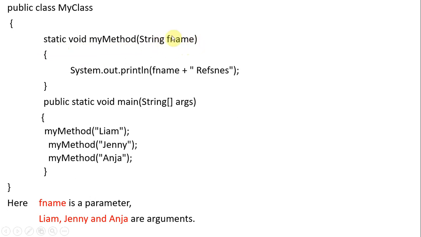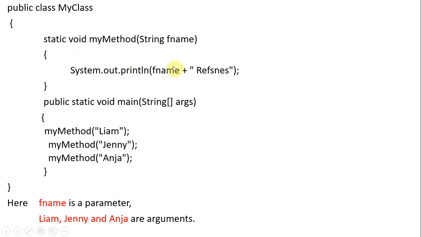Here f name is nothing but the variable name to the method, and String is the data type. So this is a method header: static keyword, return type, method name, variable name, and variable data type, String, the data we are passing. This is about a method declaration and header.